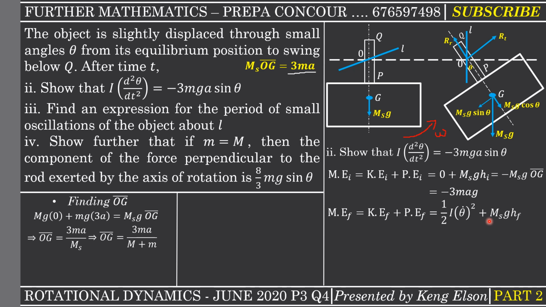Now we need to add it to the final potential energy, which is the weight times the final h, that is h final. Now what is h final? Let us find h final. So how do I find h final? So h final is a distance. Remember we said that h was a displacement from the center of mass of the body to the line of zero potential energy. So in this case, that displacement, we can call it b. All right, so in this new position, the displacement from the center of mass to the line of zero potential energy is b. Now how do I find it? I need to relate this b here with my angle theta. So I can also call this other portion also b.